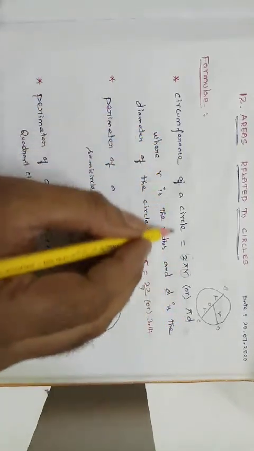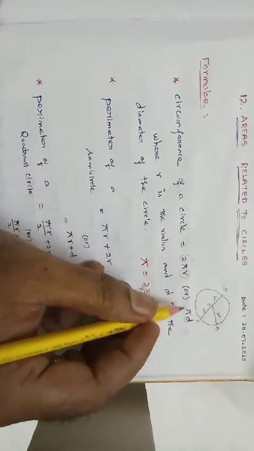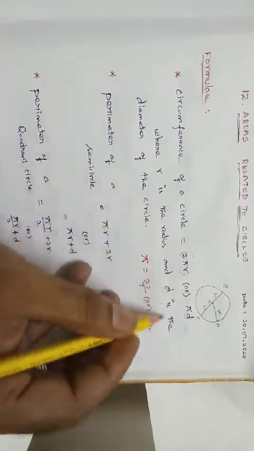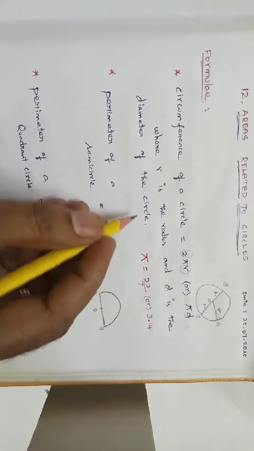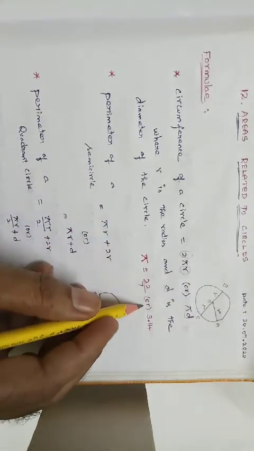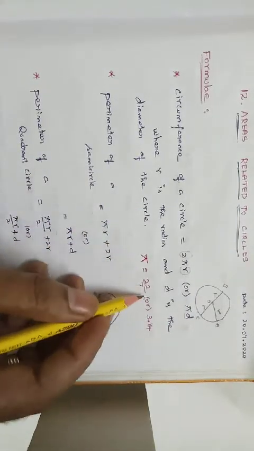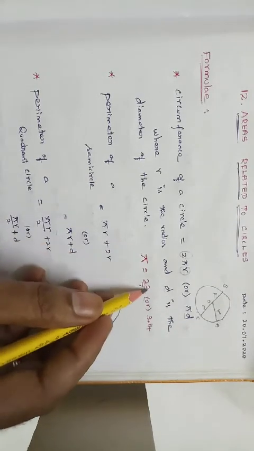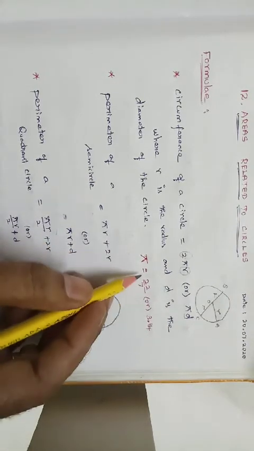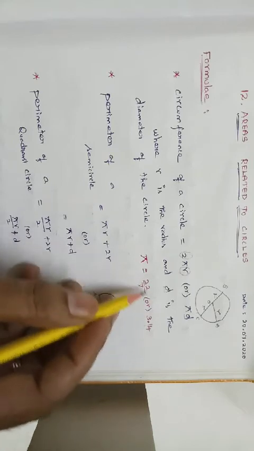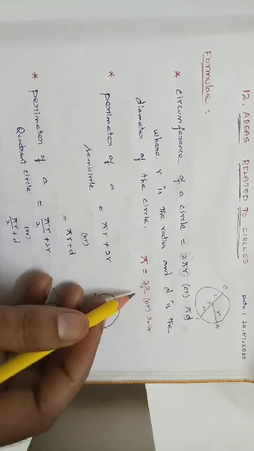So circumference of a circle is 2 pi r or pi d, where r is the radius and d is the diameter of the circle. Pi is equal to 22 by 7 or 3.14. The value of pi is 22 by 7 or 3.14. Wherever needed, we have to apply the value of pi.